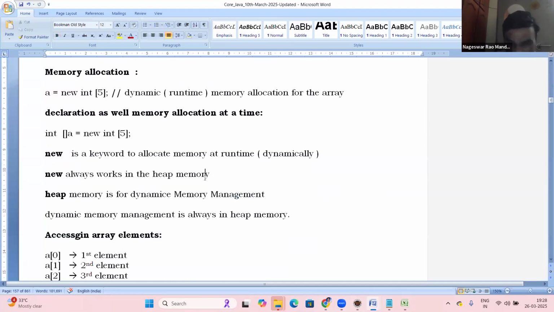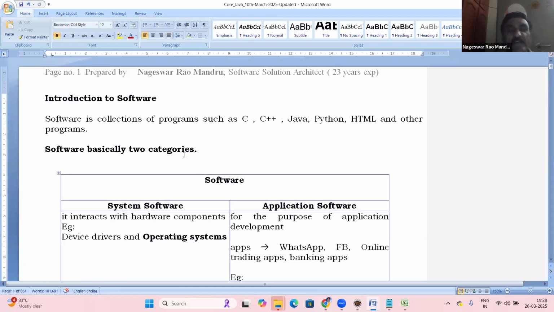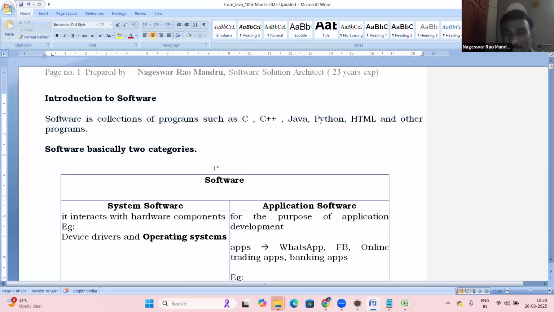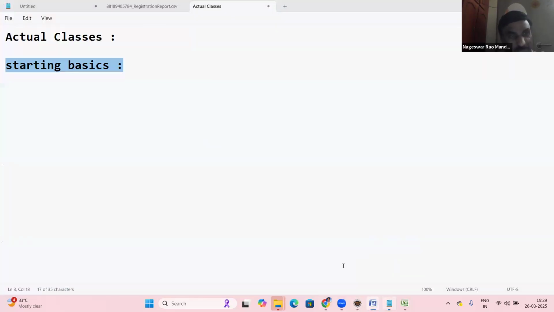Our class document. Today's topic is from the servers. So page 1, this is today's starting. Today all these software basics. Once the basics are completed, then you can understand Java. Yes, starting with basics.